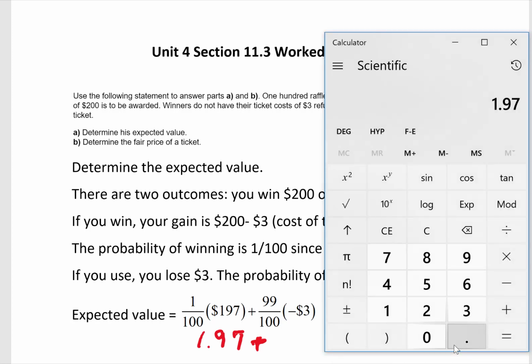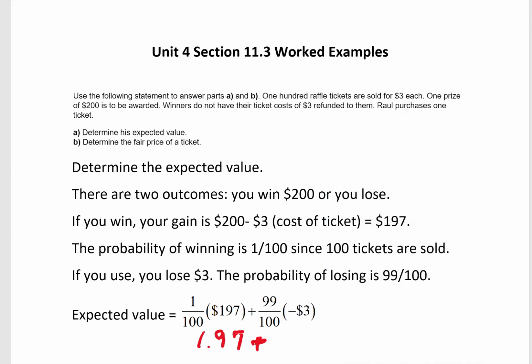I lose $3, so I've got 99 divided by 100, and I'm going to multiply that times the negative $3, so I actually lose $2.97. And if I add those two numbers together, I get an expected value of negative $1.